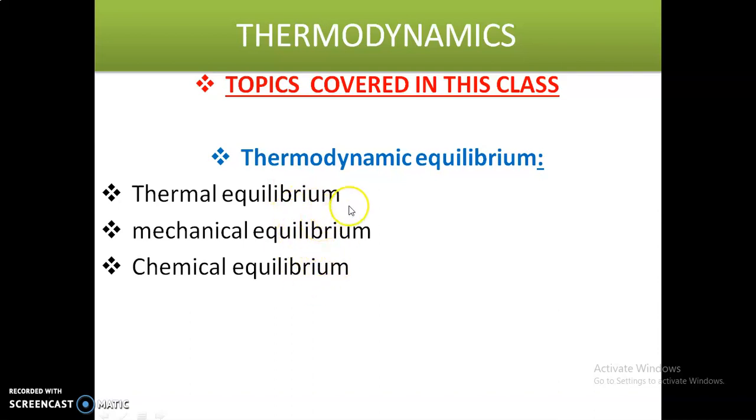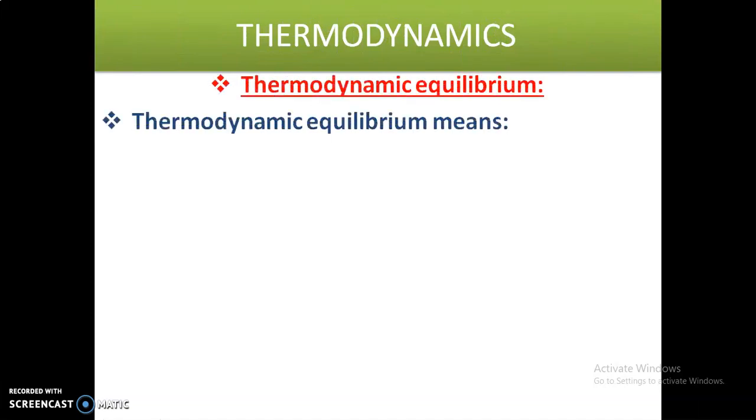First of all, we should know about thermodynamic equilibrium. When we say the system is in thermodynamic equilibrium position, it means whenever the system is thermally, mechanically, and chemically in equilibrium position, then the system is said to be in thermodynamic equilibrium position. So listen carefully once again: whenever the system is thermally, mechanically, and chemically in equilibrium position, then the system is said to be in thermodynamic equilibrium position.